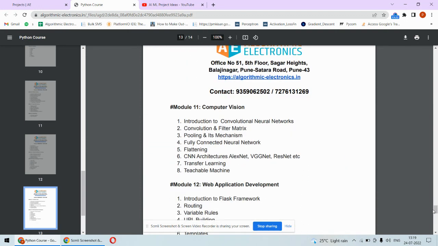Now next is computer vision. So here we are going to provide eyes to the computer so that the computer can see through the eyes. Now here the camera can be considered as the computer's eyes, and through the camera the computer can recognize faces, recognize emotions, and recognize the age and gender of particular persons. So many things can be done using computer vision.